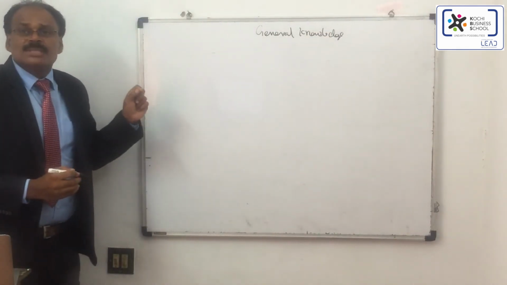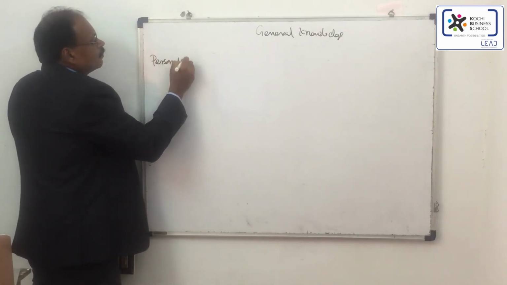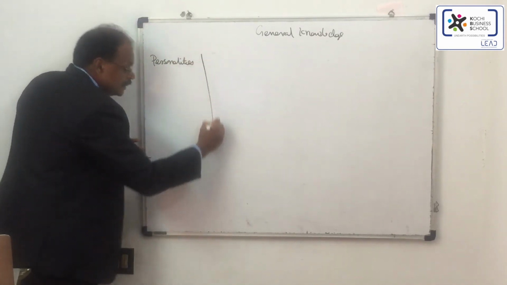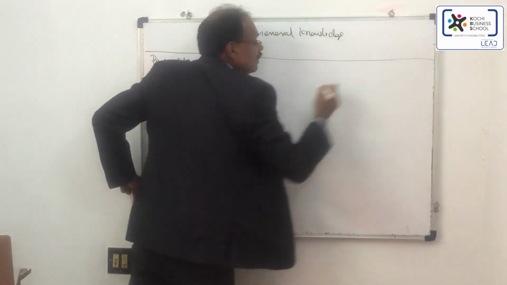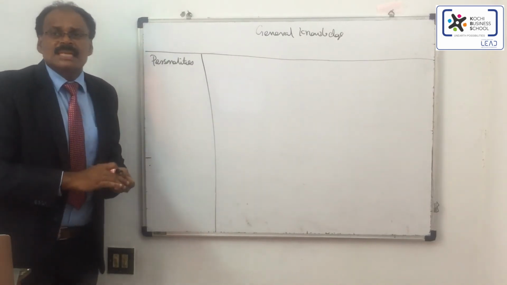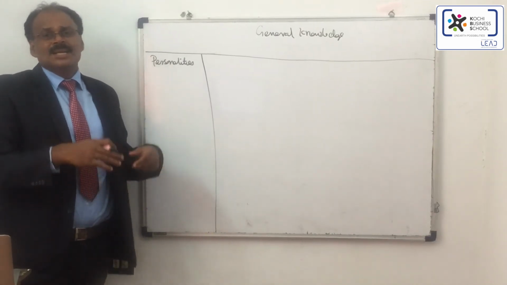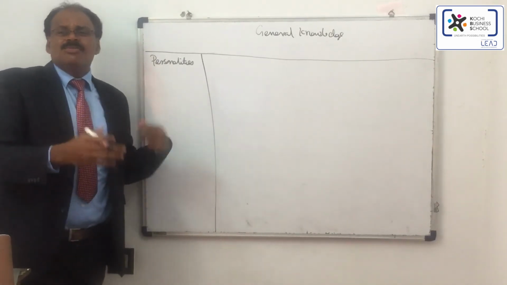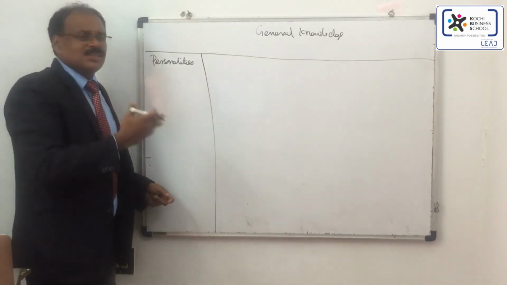You get questions based on personalities, in which you may get questions about the ministers, the position holders, and the people behind certain revolutions, like the green movement or farming movement. A lot of revolutions happened in India, and they may ask you such questions.